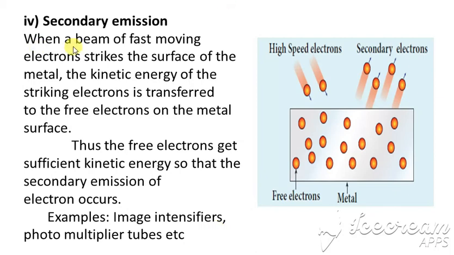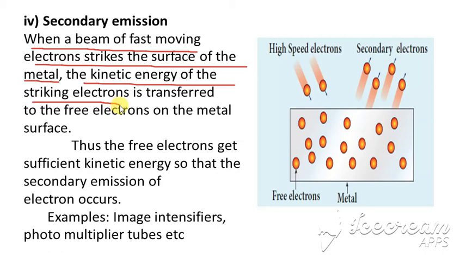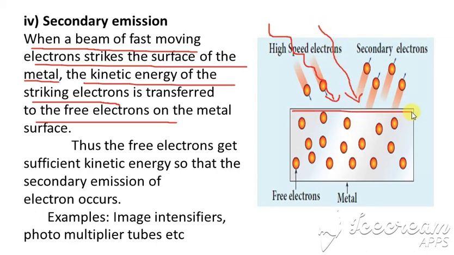Then the last one is secondary emission. When a beam of fast moving electrons strikes the surface of a metal, the kinetic energy of the striking electrons is transferred to free electrons. This is a high speed electron striking the target, which is a metal, and that makes electrons come out of it.